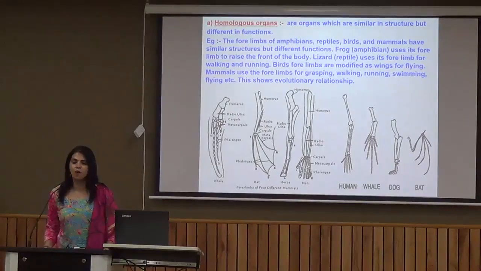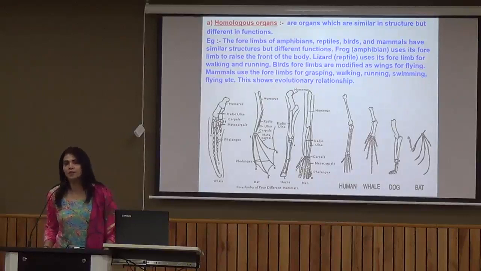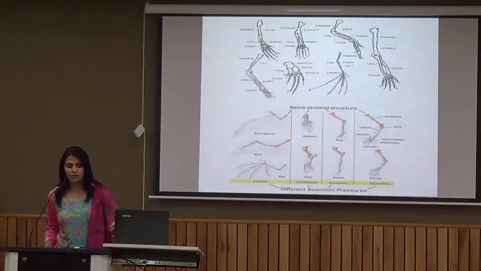They are having pentadactyl structure of bone, but all the forelimbs are being adapted to perform different kinds of function. For example, frog, it uses its forelimb to raise the front of the body. Lizard, it uses its forelimb for walking and running. Birds' forelimbs are modified for flying. Mammals use their forelimbs for grasping, running, swimming. So this is homologous organ. Structure is similar, but during the course of evolution, the same organ is adapted for different function. This is homologous organ. These are, we can say, the diagram of the homologous organ. They just want to show that they are having the same skeletal structure.